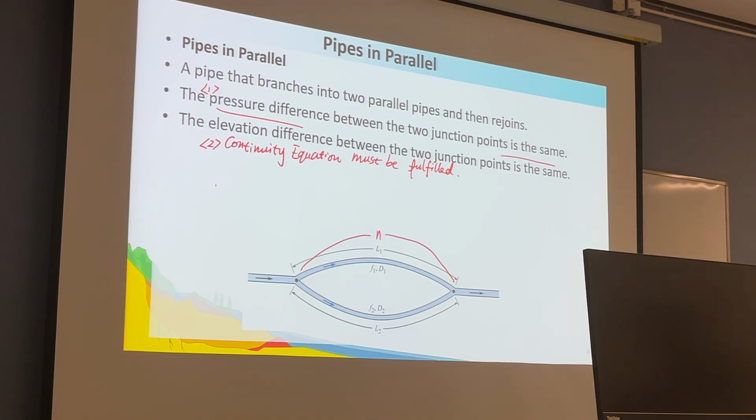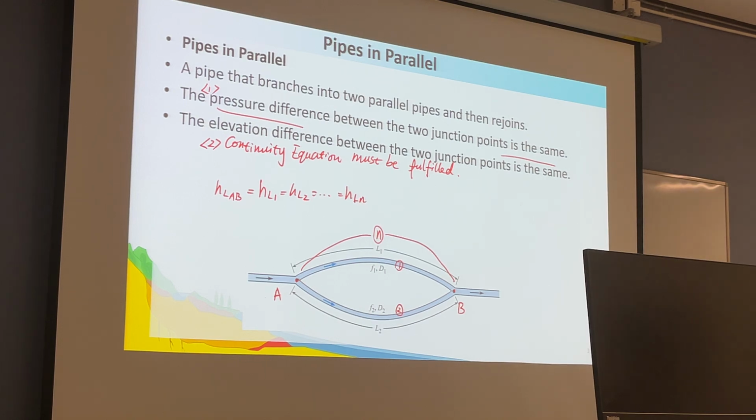For the head losses between points A and B, the junctions, the head loss from A to B is equal to the head loss in pipe 1, and equal to the head loss in pipe 2, and equal to the head loss in pipe n.